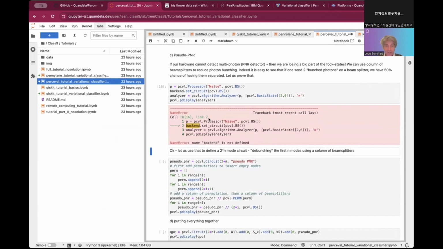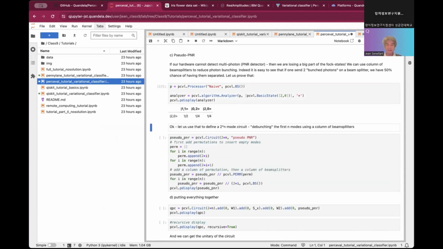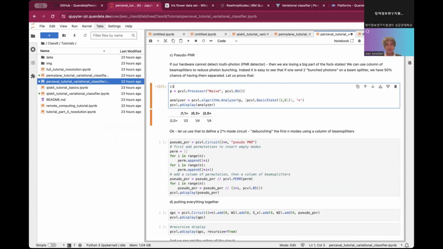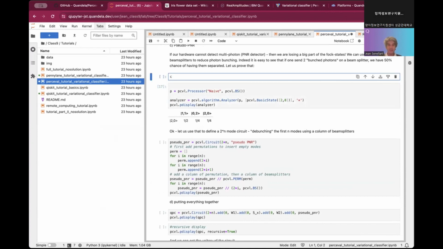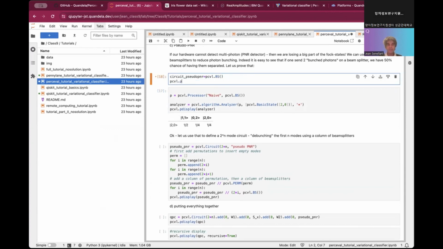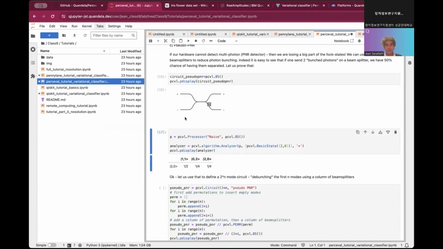What is the mistake here? So let us do that step by step. Here, what we'll be doing is using a pseudo PNR circuit, which is a simple beam splitter. So we'll be using only this component.